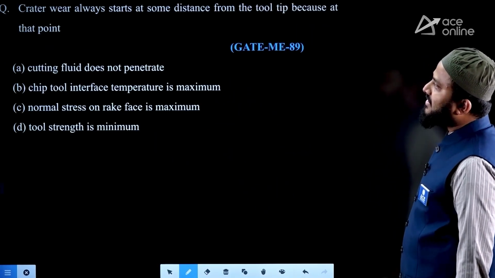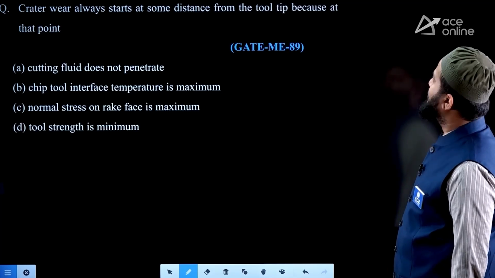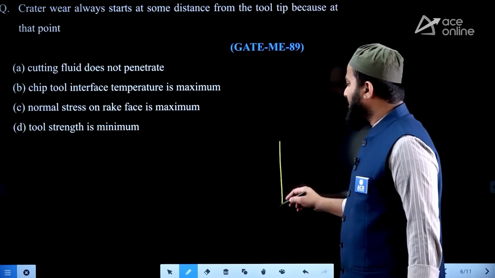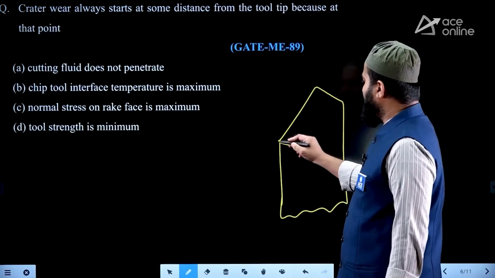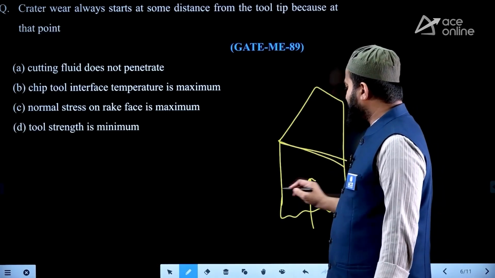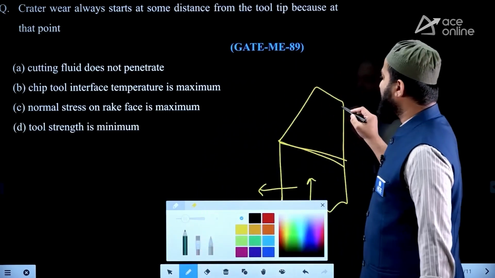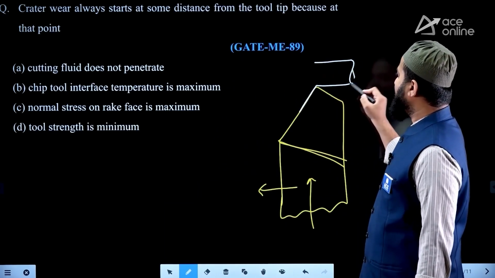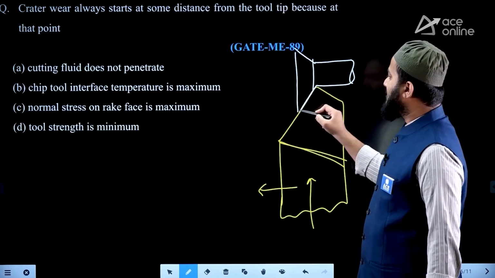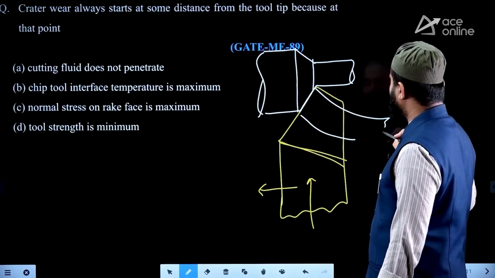Now next, crater wear always starts at some distance from the tool tip. See, basically, when you look at a single point cutting tool after providing depth of cut and feed motion, there are two cutting edges. We have the side cutting edge and end cutting edge, but the majority of the side cutting edge is involved in orthogonal machining, right?